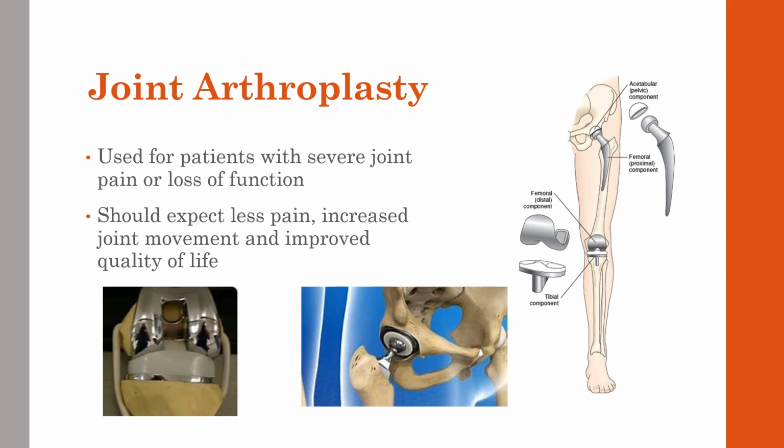The joints most commonly replaced are hips and knees. Shoulders can be replaced as well, but not as frequently as hips and knees. People who undergo joint arthroplasty have less pain, increased joint movement, and better quality of life after the healing phase is complete. If they do have a hip fracture, surgery is usually done to reduce and fixate that fracture. And care for a patient who has a joint arthroplasty because of a hip fracture is going to be the exact same as a surgery for a joint arthroplasty if it wasn't fractured.